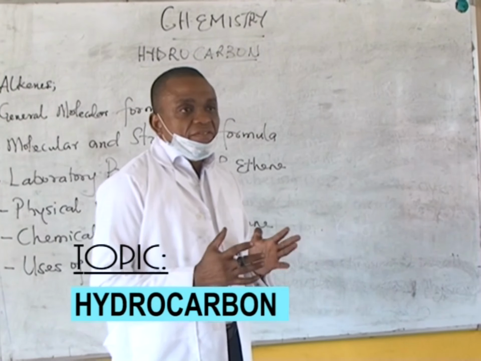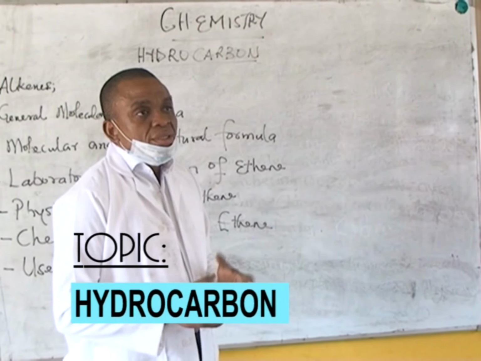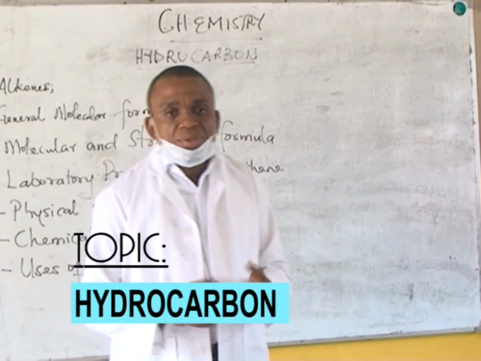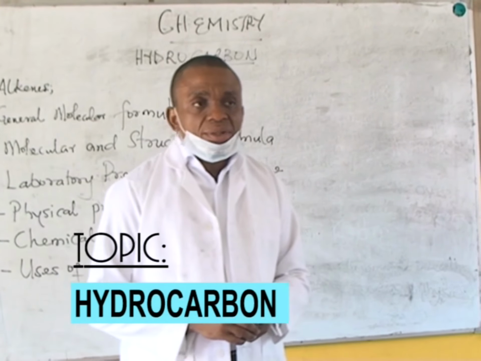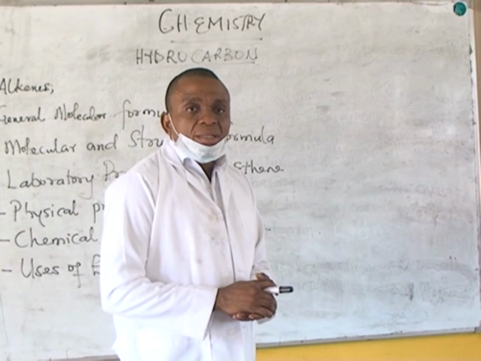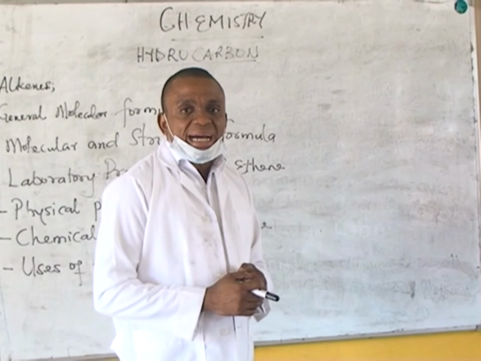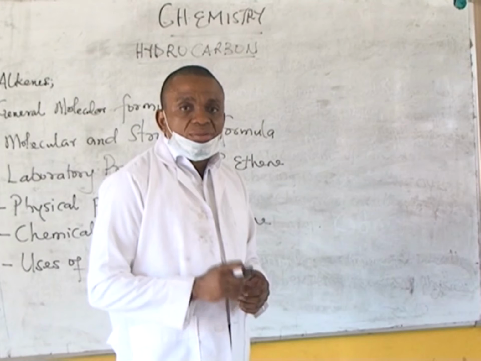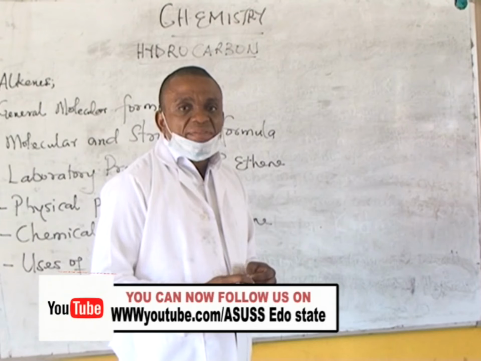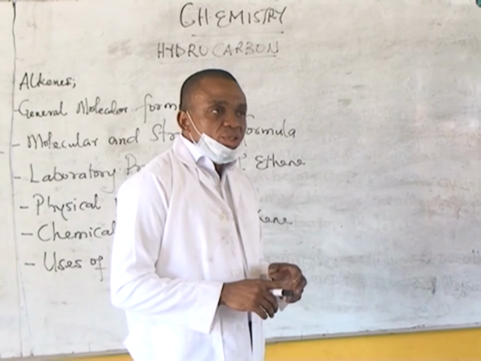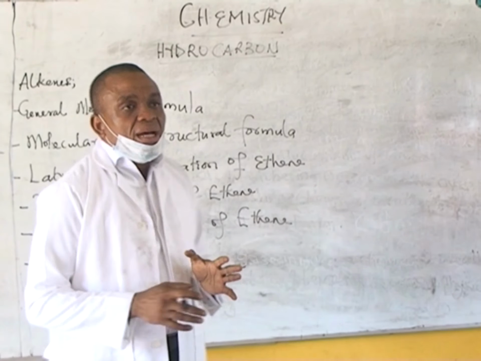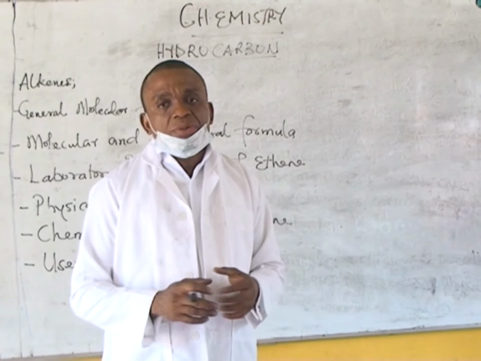And in the first class, we looked at the hydrocarbons, the different classes of hydrocarbons, the saturated and the unsaturated. We looked at the source of hydrocarbons. But today we are going to look at an example of the unsaturated hydrocarbon. In the last class, we looked at saturated hydrocarbon, which is alkanes. But today we are looking at unsaturated hydrocarbon. Under the unsaturated hydrocarbon, we have alkenes and we have alkynes. But today our class is going to focus on the alkenes. Now the alkenes are the first example of unsaturated hydrocarbon.